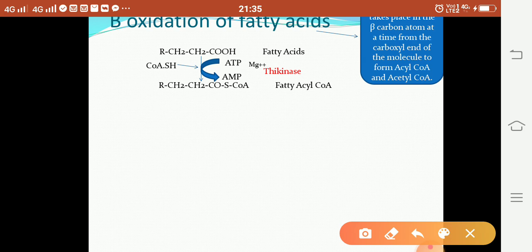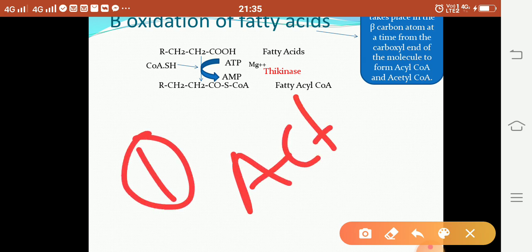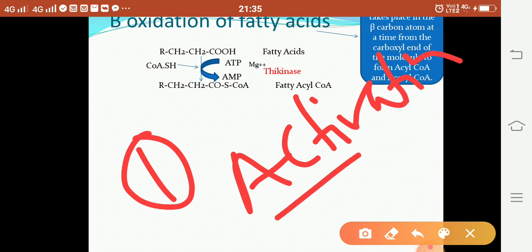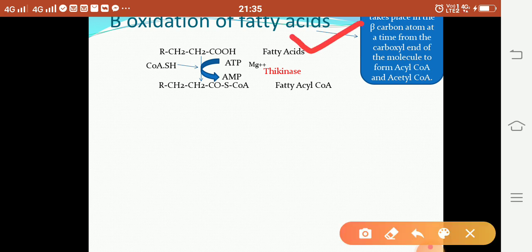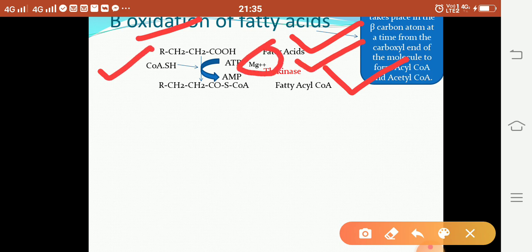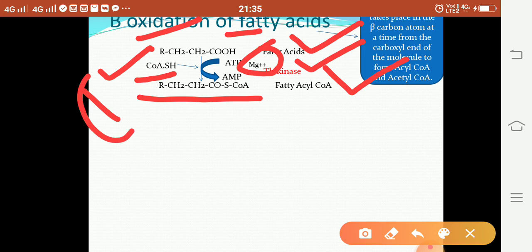So, the steps involved in beta oxidation. The first step is activation. It means that the fatty acid molecule is activated into fatty acyl CoA. This is a fatty acid molecule. By adding CoA in the presence of the enzyme thiokinase and cofactor magnesium ion, it is converted into fatty acyl CoA. The OH is removed, and instead of OH you add CoA. Yes, there is formation of fatty acyl CoA. This is the first step.